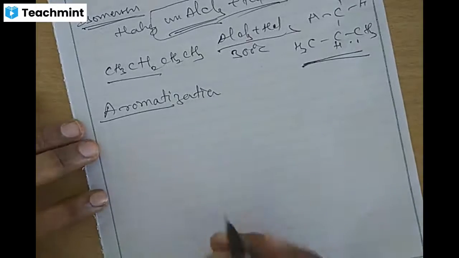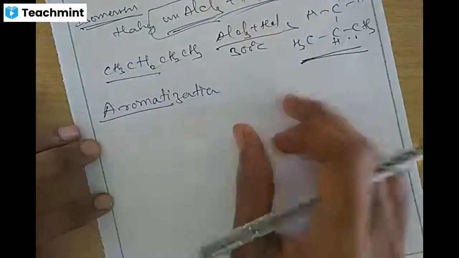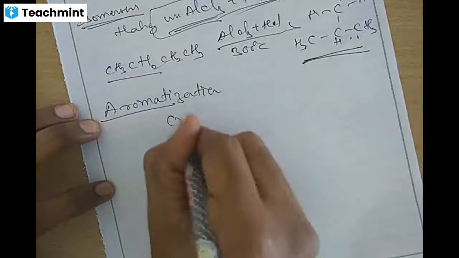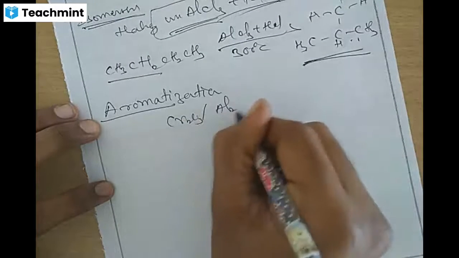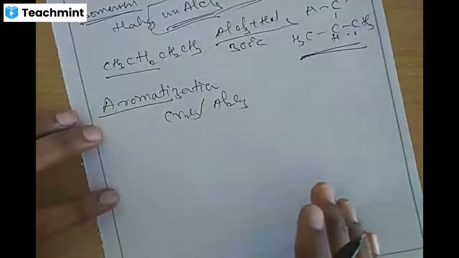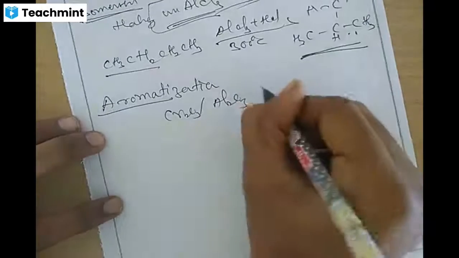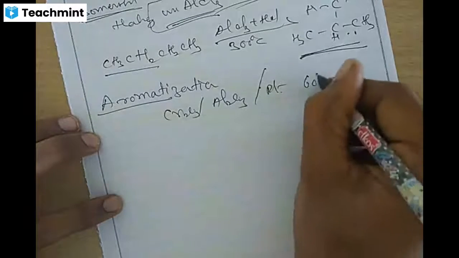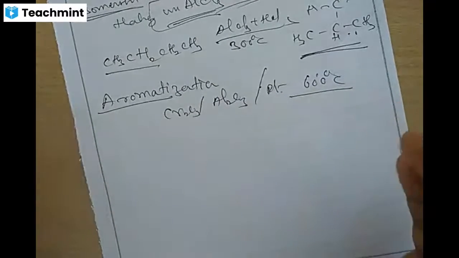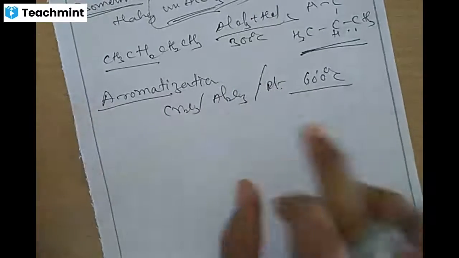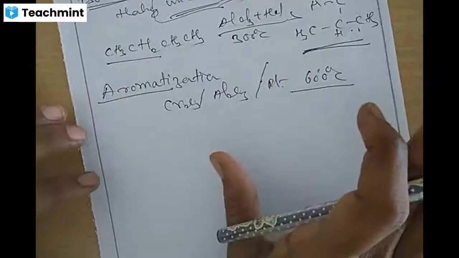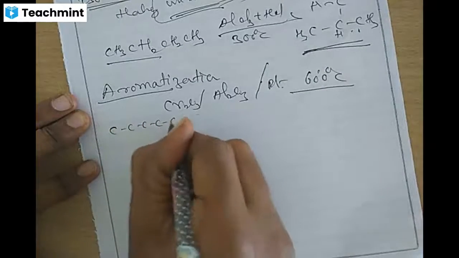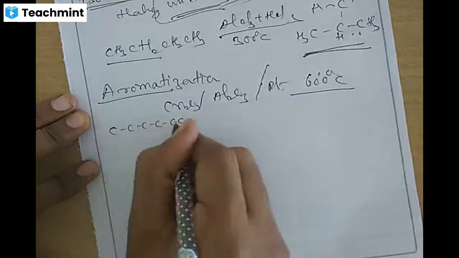Okay. Aromatization is nothing but normal straight chain alkanes treated with chromium oxide, Cr2O3, or aluminum oxide, Al2O3, with a platinum catalyst, Pt, at 600 degrees Celsius. We can prepare a cyclic aromatic compound, benzene, with a 6-membered carbon ring: 1, 2, 3, 4, 5, 6.